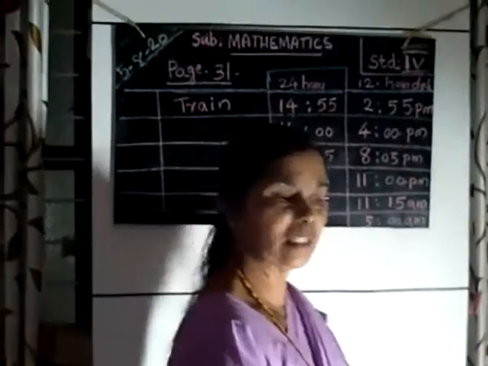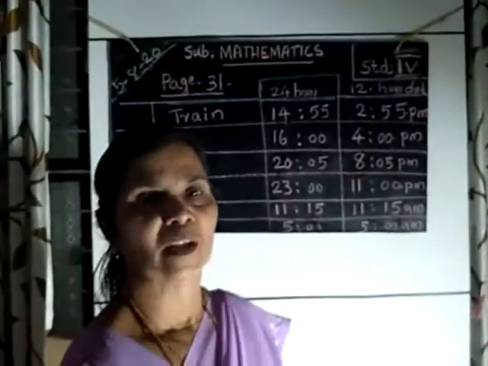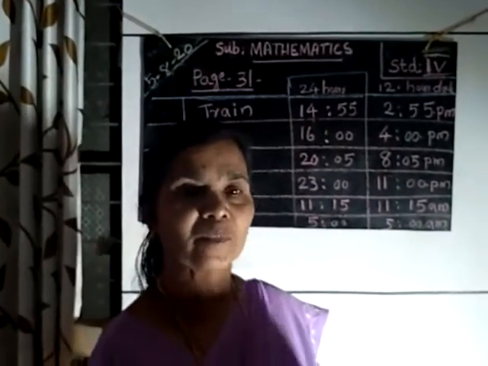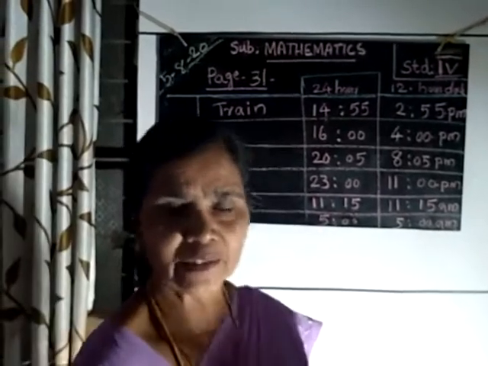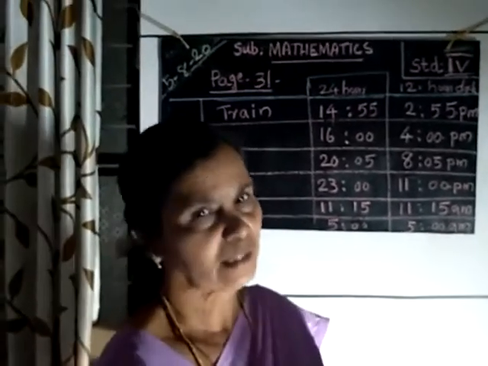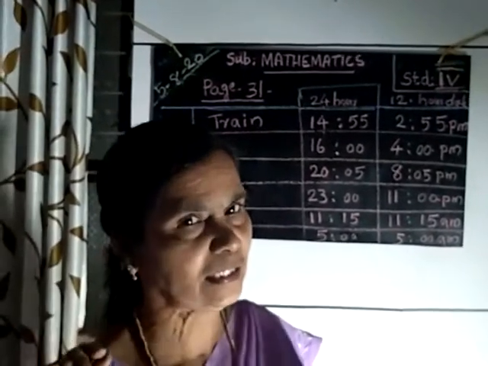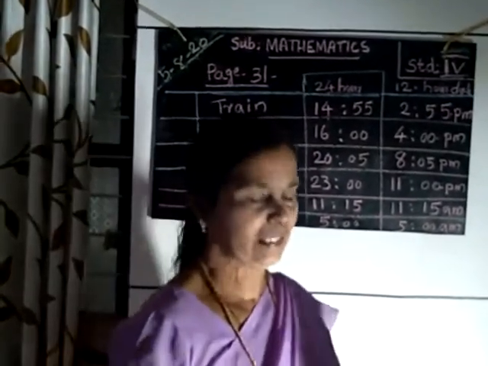Then next page, page number 32. You take page number 32 to school. You know what our school time is? Our school time is from 10 AM to 4 PM. Usually it is like that.